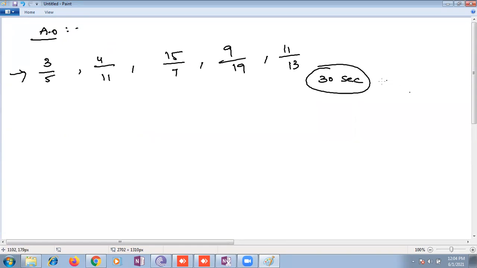Please fix your time and see how much time you take to compare this. Come on, quick. Last year, in one competitive examination, they gave even bigger fractions with bigger denominators, but they gave 1 minute and asked to compare.